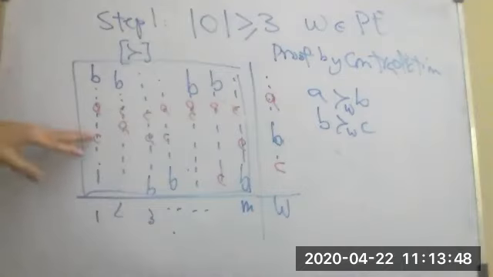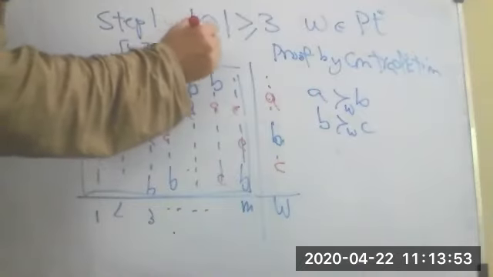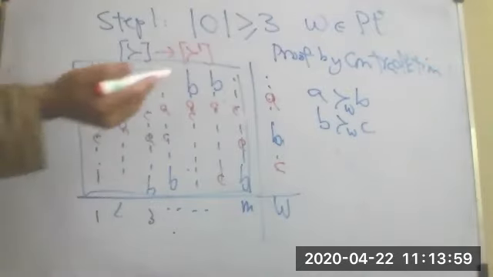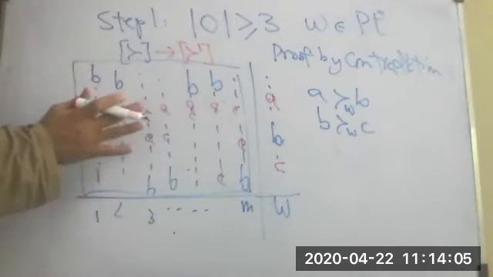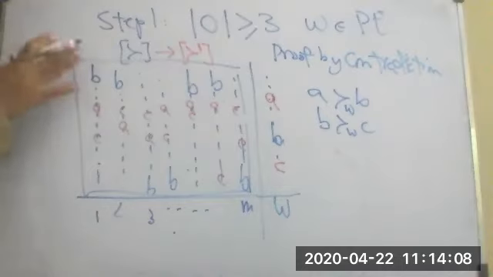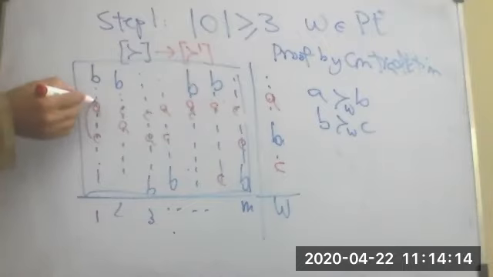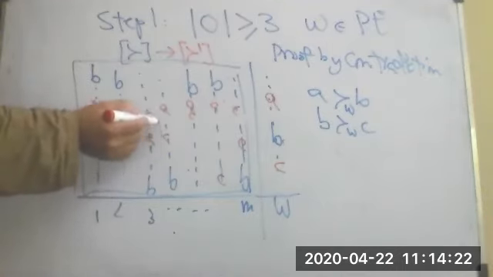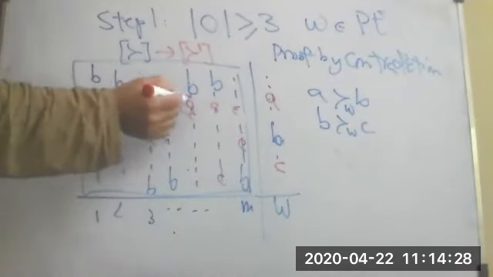Now I want to change this preference profile slightly, and the change is reflected by these red lines. What will change? This is the current preference profile that you're looking at, and this new preference profile is the exact same as this, except where C was below A, I move it above A, just right above A. See? So C was above A in this case, C was above A in this case, C is below A in this case, so I'll just take C and put it right above A.